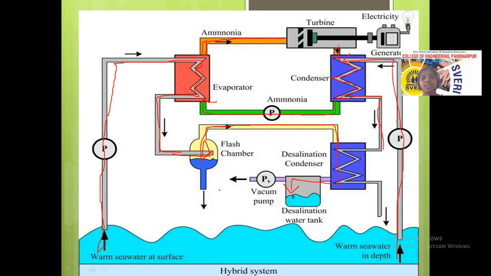So in this system, both the open loop cycle and the closed loop cycle are merged here. That's why this system is called the hybrid loop system.